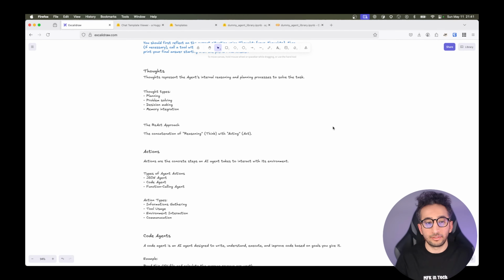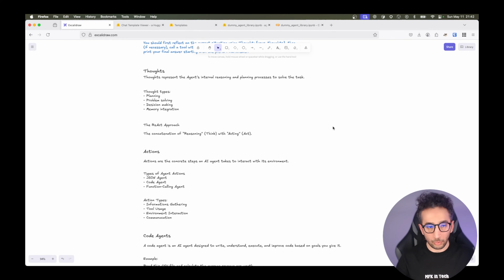Some of the thought types are planning, like in order to make a trip plan, I will create sections for the foods and I will create sections for the historical places and things like that. The second one is problem solving, like in order to solve that building issue, I just need to create that unit test first, something like that. Decision making is, okay, this is my user's budget, so I need to propose this trip agency, something like that. And maybe for memory integration, we can talk about like, okay, I can create code like this, but I know that the user mentioned months ago that they know just React, so I will create the code in React. These are the thought reasoning sections.